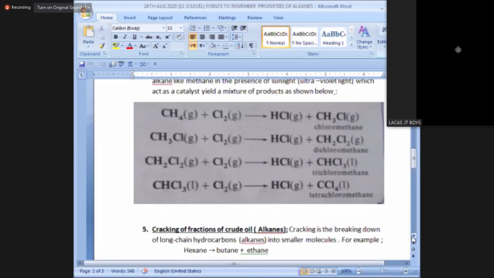Now the substituted product trichloromethane still has one more hydrogen atom. It further reacts with more chlorine, very systematic and orderly to understand, no randomness. Again, the last hydrogen atom of CHCl3 is substituted by a chlorine atom, forming the final substituted product, tetra is 4, chlorines are 4, tetrachloromethane, and the byproduct is again HCl. And if I write all this reaction in one step, there's a mixture of